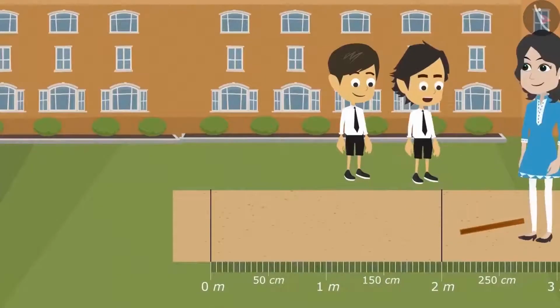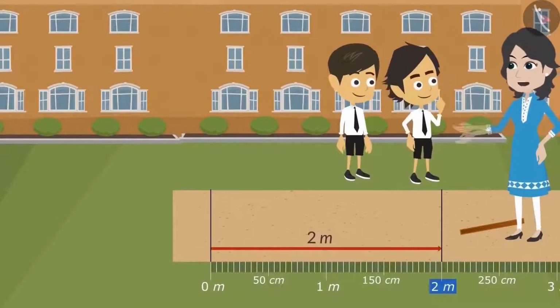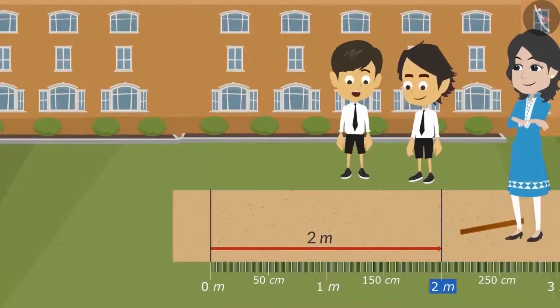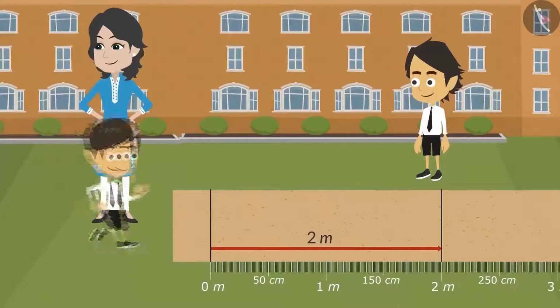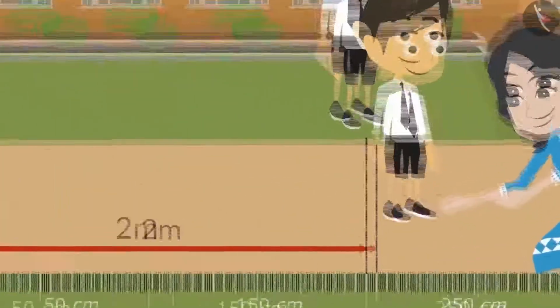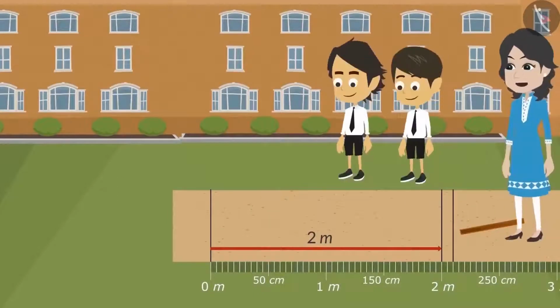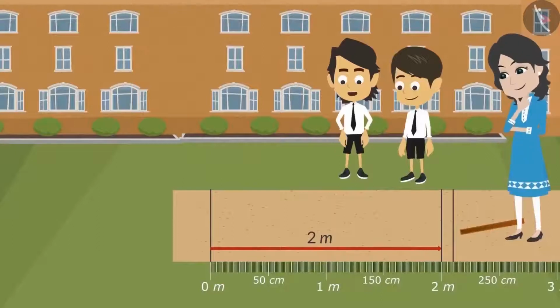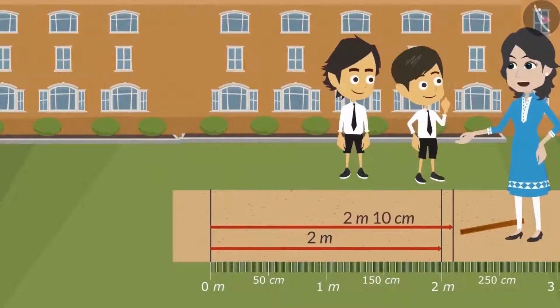How long did I jump? Let's measure it. You have jumped 2 meters, Ayushman. Can you jump longer than this, Riyansh? It doesn't look very difficult. Let me try. Hey Riyansh, you have jumped longer than Ayushman. But there is not much difference. Let's measure, then we will know. Riyansh, you have jumped 2 meters and 10 centimeters.